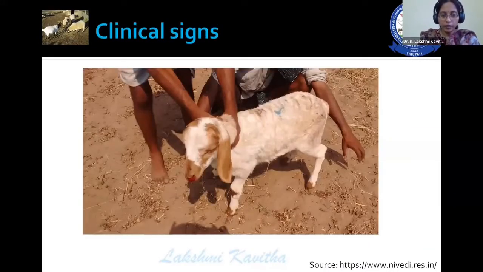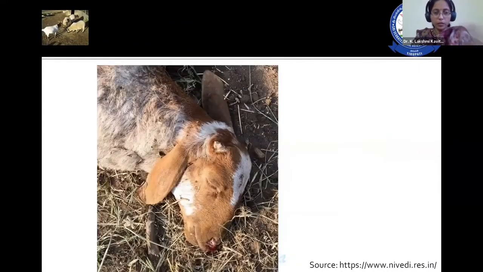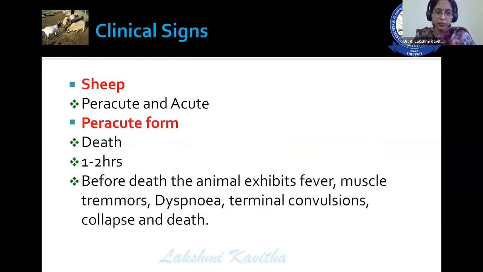This is a sheep affected with anthrax. You can appreciate oozing of tarry-colored blood. Immediately, that one died because of the disease. Clinical signs in case of sheep: paracute and acute form. In paracute form, death is evident within 1 to 2 hours. Before death, if you closely observe, the animal exhibits severe fever, muscle tremors, dyspnea, terminal convulsions, collapse, and death.